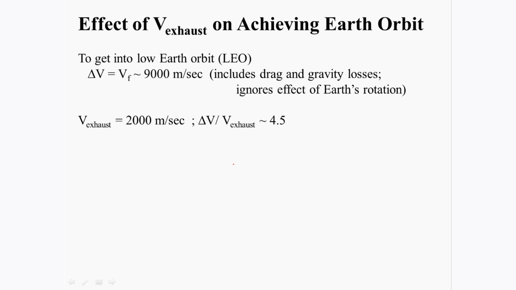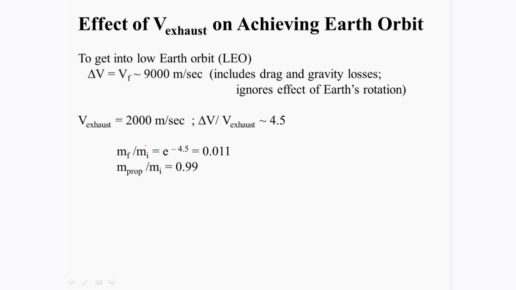Now, let's put in some numbers. Suppose we're using a solid rocket with a typical exhaust velocity of 2 kilometers a second. So the delta V of 9 divided by the exhaust velocity of 2 gives us 4.5. And when we put that into the rocket equation, we see that the ratio of the final to the initial masses is just a little over 1%.